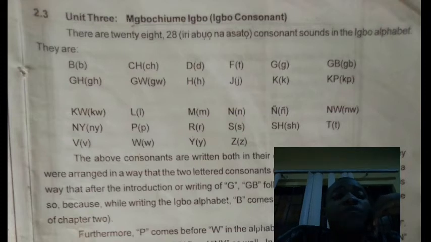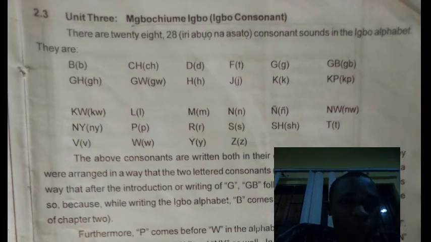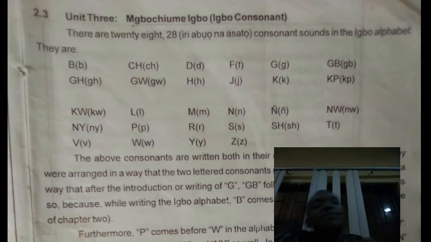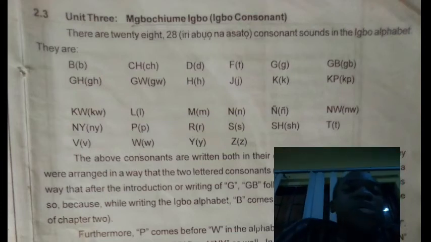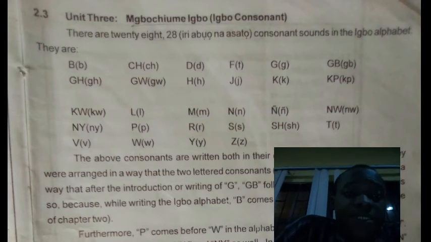Then we now have 28 consonants, which is 28 in Igbo means iri abụọ na asatọ. Iri abụọ means what? 20. Asatọ is 8. So iri, we will still do numbers, Igbo numbers.